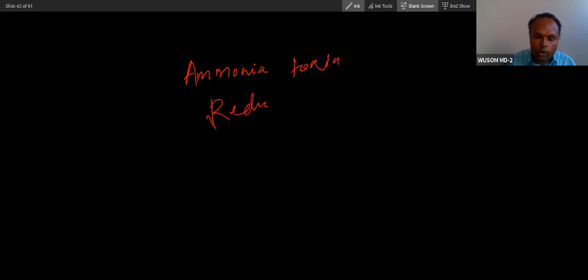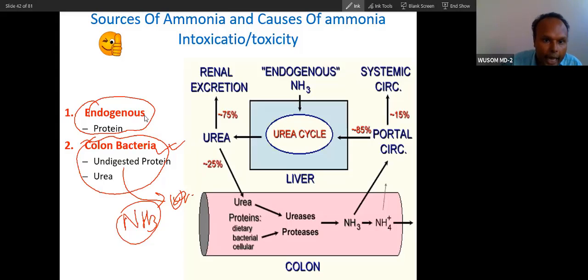So in case of ammonia toxicity, what you need to do is reduce the ammonia load. So how do you reduce ammonia load? You act on this and then you act on this. If you want to reduce ammonia load, you take less protein,